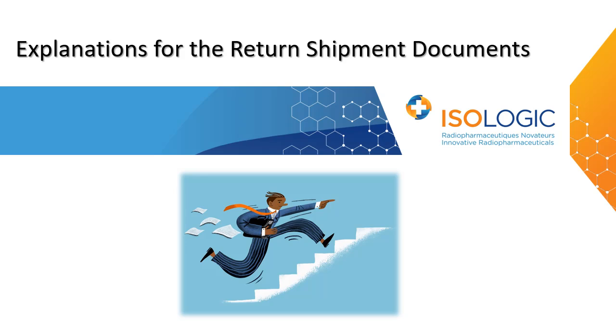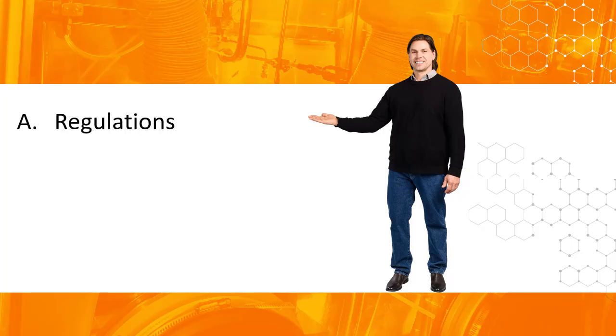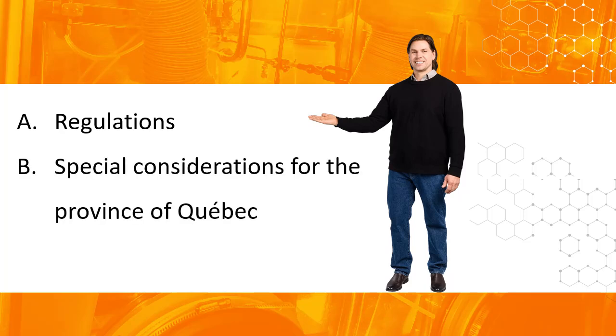In this presentation, we will discuss the reasons behind the request for this shipping document for the return of packages, whether they are UN 2910 Class 7 accepted packages or packages that are not classified as hazardous materials. We will go over the regulations, including all exemptions, as well as the specific requirements for the province of Quebec.